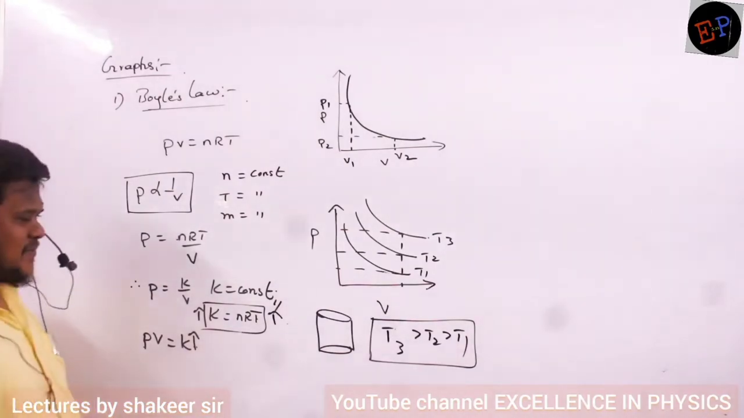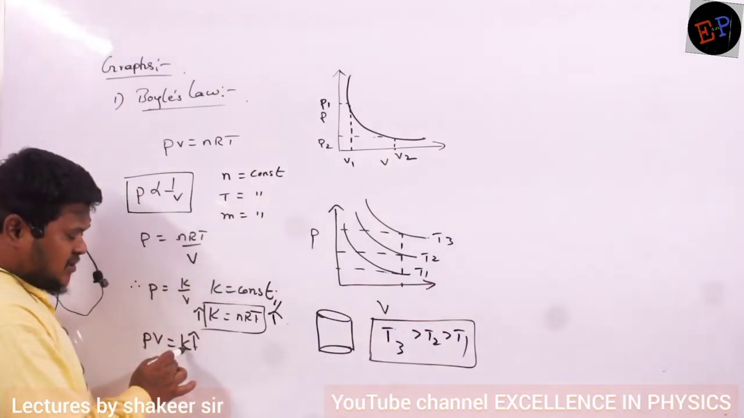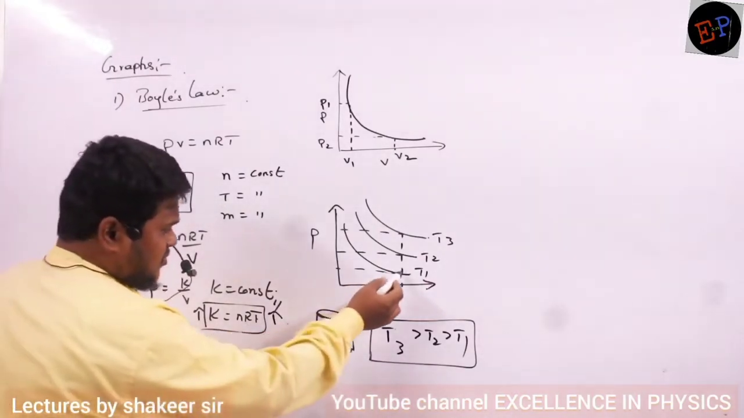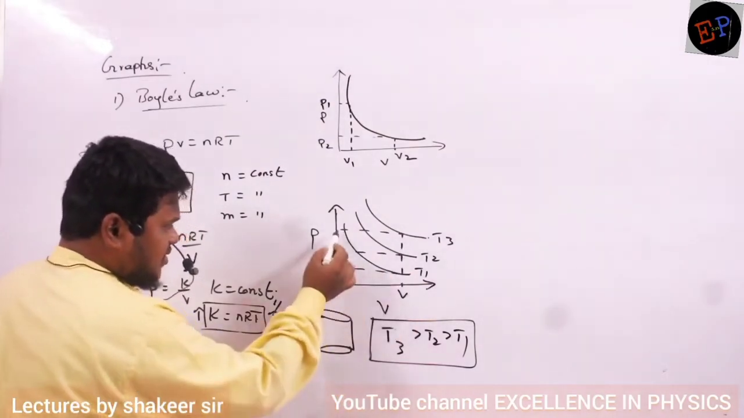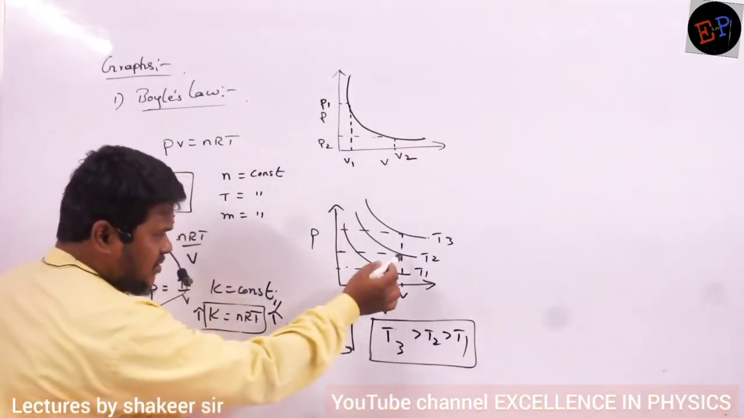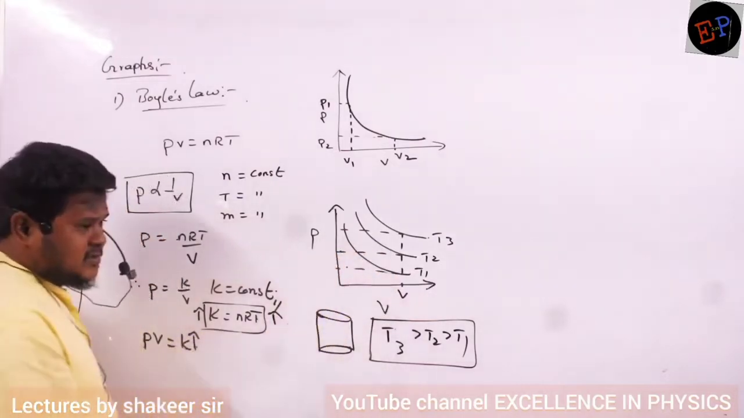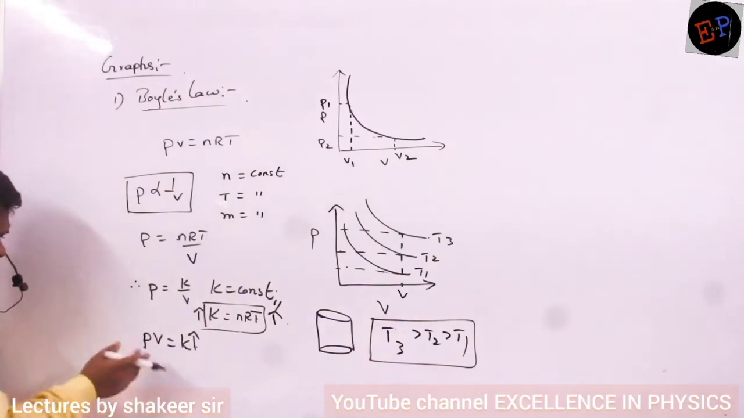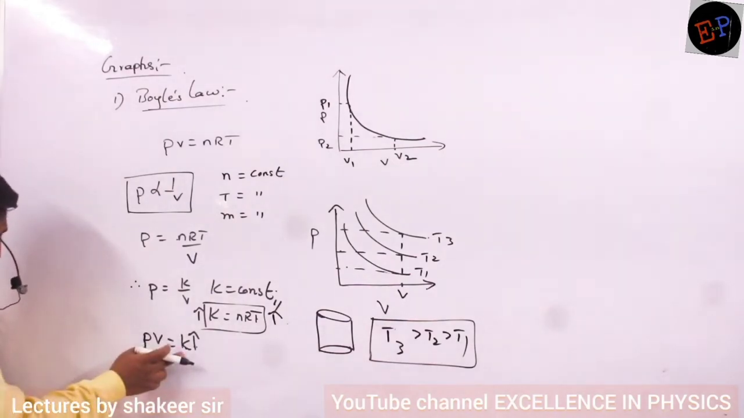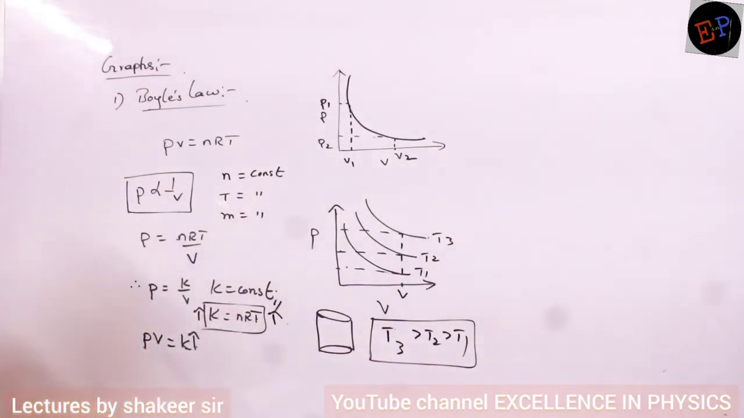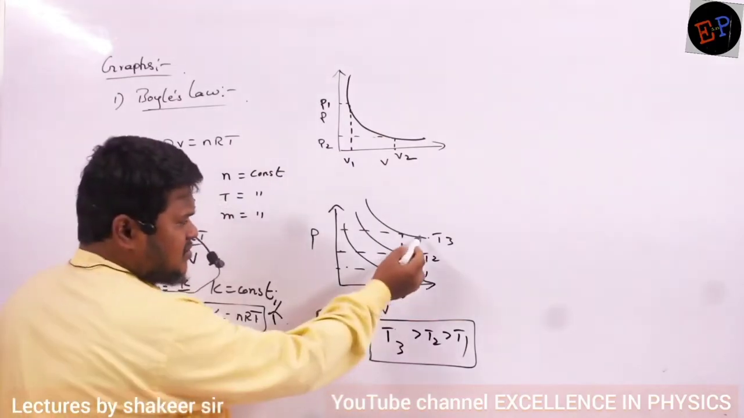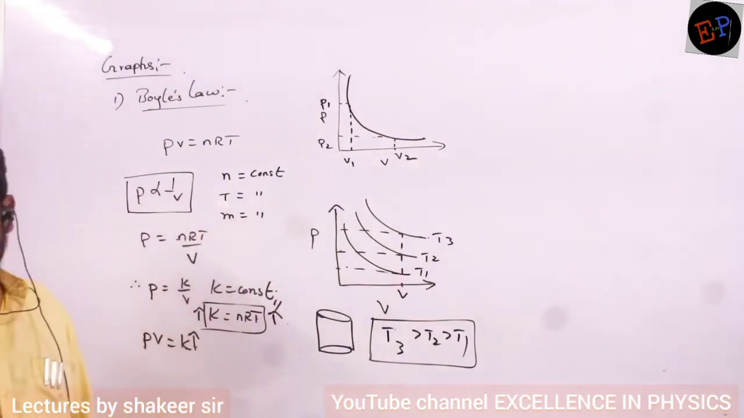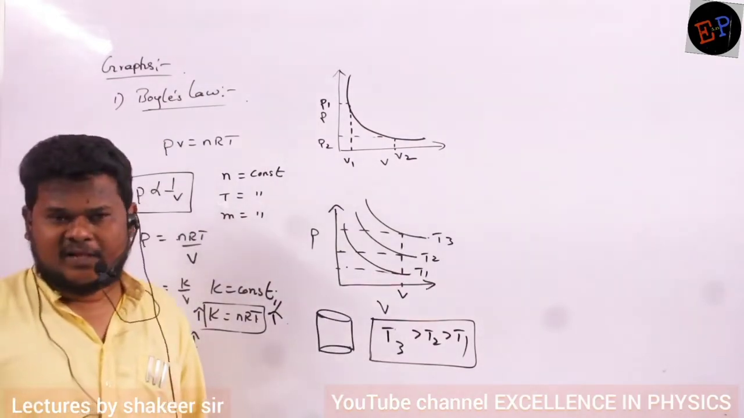Is it clear, ma, what is happening? So PV is a constant, and the K value is nRT. Therefore, at the same volume, I am checking for different pressures. Then I see that in the different graphs, pressure is continuously increasing. If pressure increases, what happens to the product of P into V? It increases. It means K is increasing. If K is increasing, it means T is also increasing. So definitely this is the highest temperature, next followed by T2, next followed by T1. This is how we have to analyze the graphs. Are you able to understand?